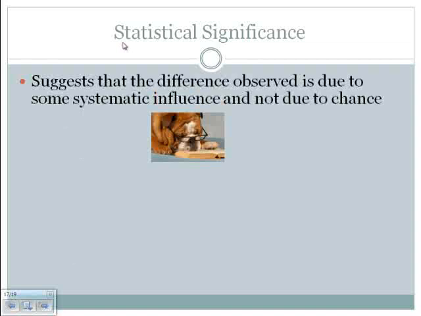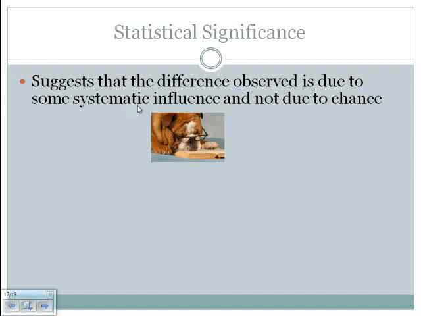The first one is, and I've thrown around the terminology, statistically significant or statistical significance. If we say that there was a statistical difference, let's say, between the 100-yard dash times using method A versus method B, what we are suggesting is that that was due to some systematic influence. In this example, that systematic influence would be the method of training.